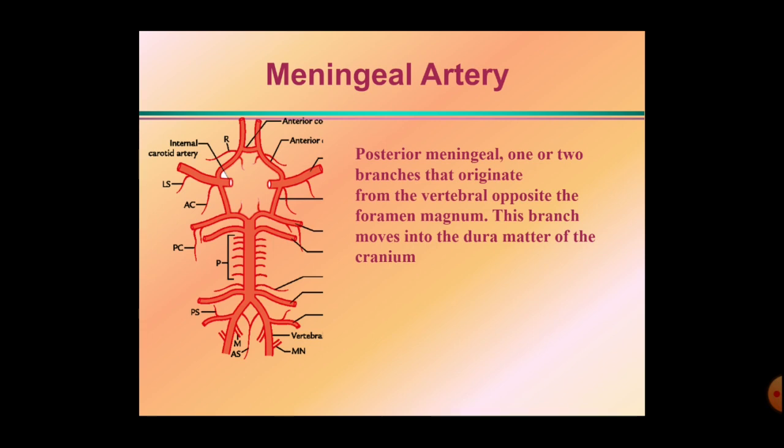Now the meningeal branches. The meningeal branches are the smaller branches. Here in the picture, this is labeled MN. This is the vertebral artery, and from the vertebral artery these meningeal branches take origin. The posterior meningeal branches are 1 or 2 in number, originating from the vertebral arteries opposite the foramen magnum, and these branches move into the dura mater to supply it. So these are the meningeal arteries.